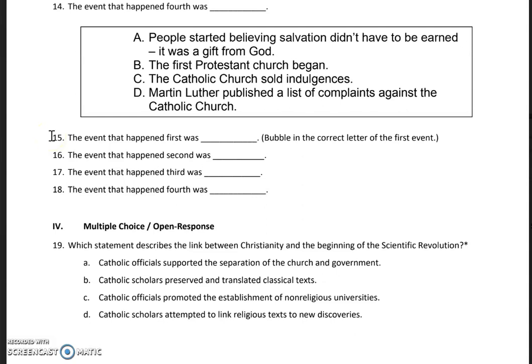Number 15, the event that happened first was blank. Bubble in the correct letter of the first event. 16, the event that happened second was blank. 17, the event that happened third was blank. Number 18, the event that happened fourth was blank.